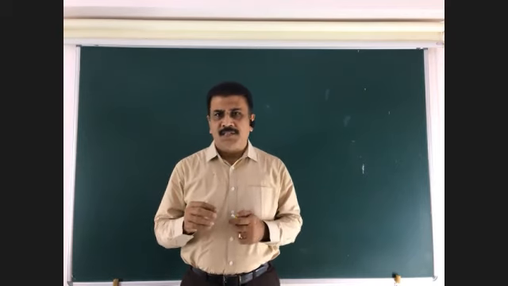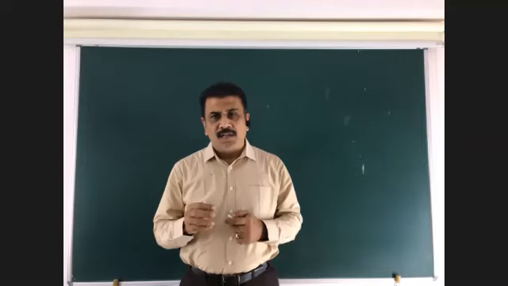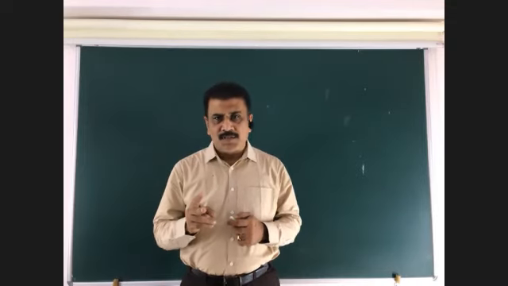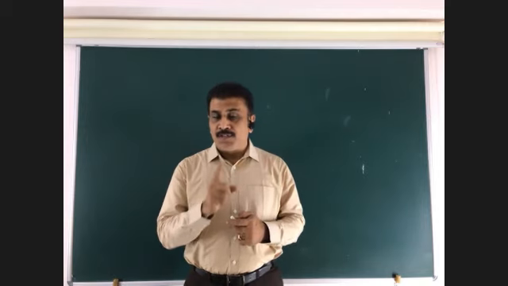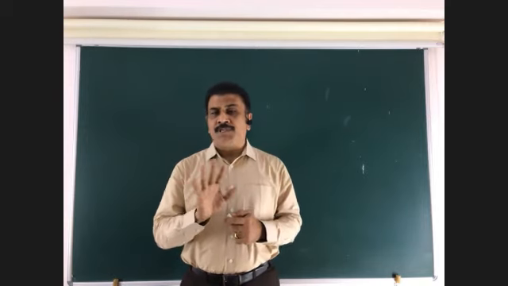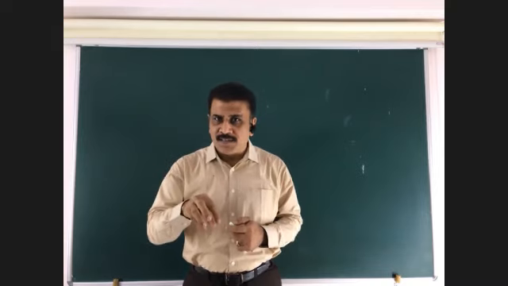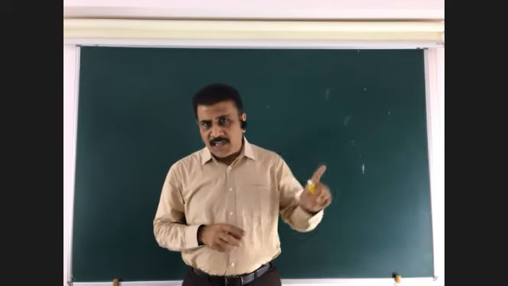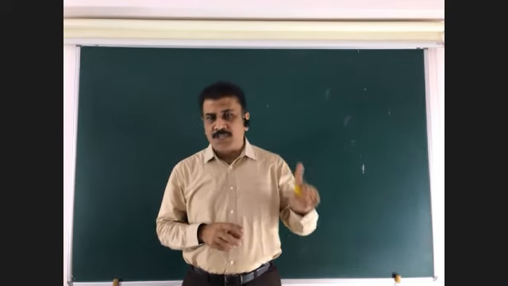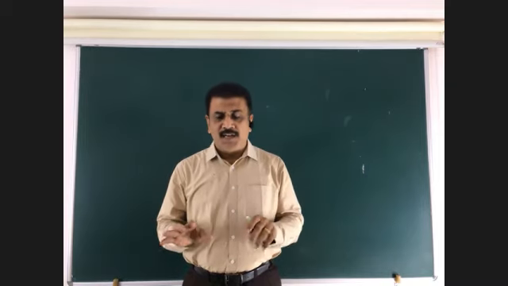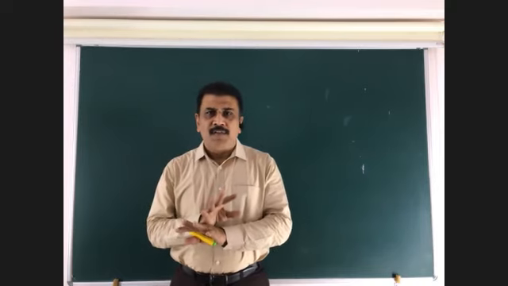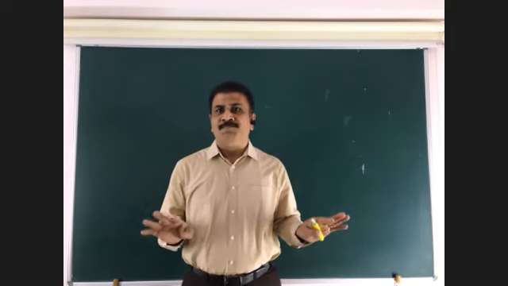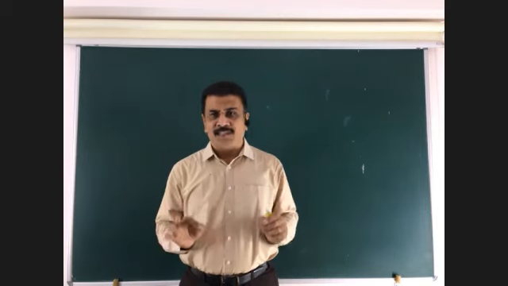In complexes, we are discussing only two types, geometrical isomerism and optical isomerism. There is no question of conformational isomerism in complexes, whereas in organic chemistry, there is conformational isomerism. But here in complexes, there is no chance of any conformational isomerism. That is an important difference we have to notice.